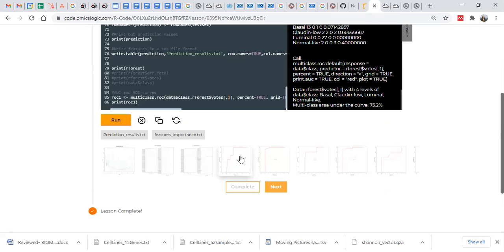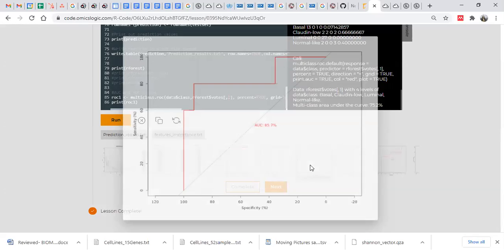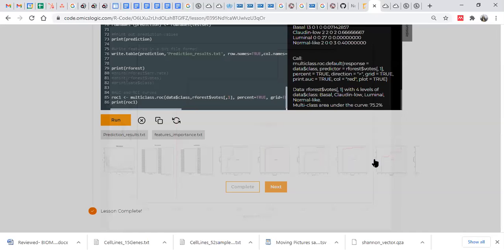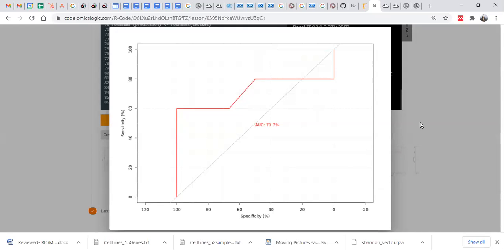Then this is the ROC curve. Here this ROC curve is for each different kind of sample. Although the name is not written here, for one class of samples, for example, normal-like samples, how much performance you have obtained, that is like 82% accuracy. Similarly, you will have a different ROC curve for each of the different classes of the samples.